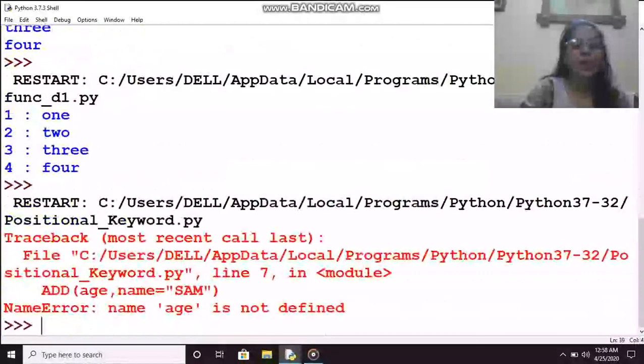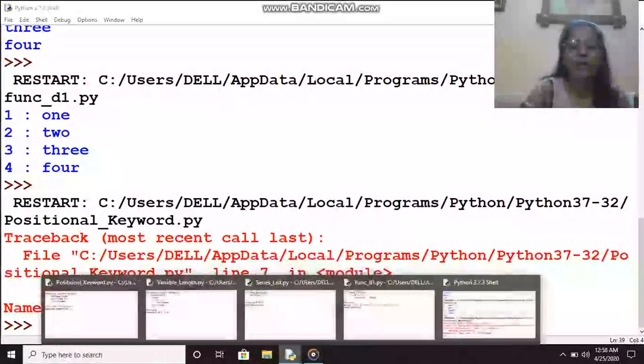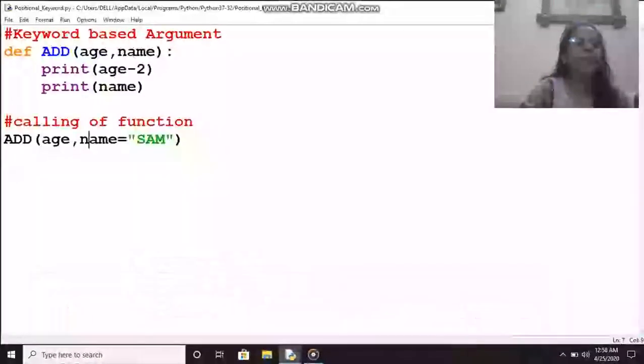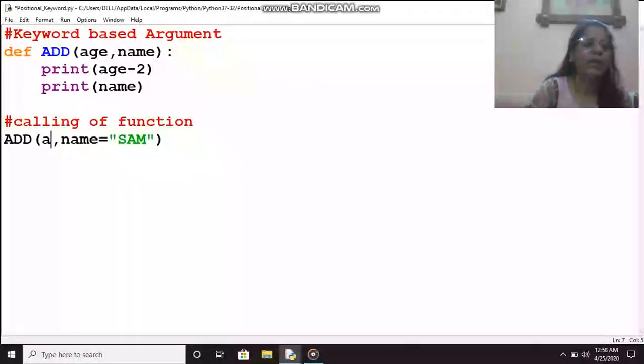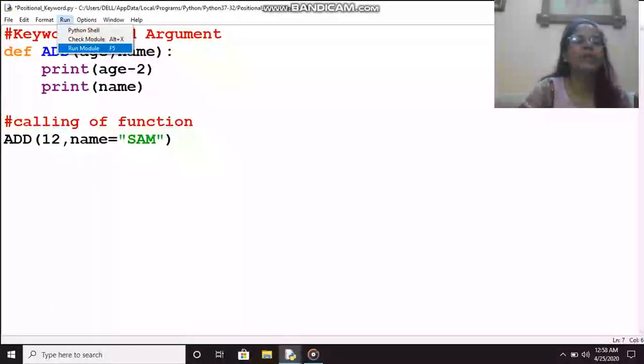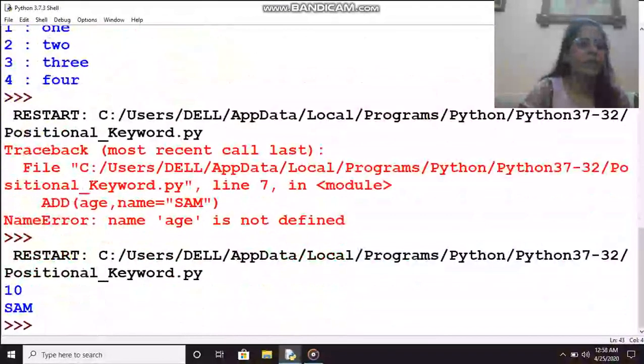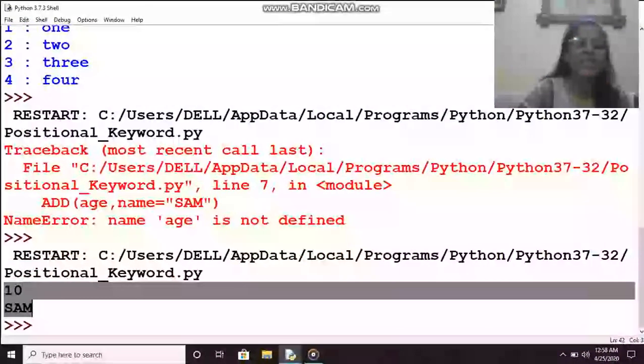Age is not defined. Okay, here I need to pass the value actually. Then only variable passing I have done, that's why it was giving error. So I think now hopefully it will be working fine. You can see here the output is coming 10 Sam.